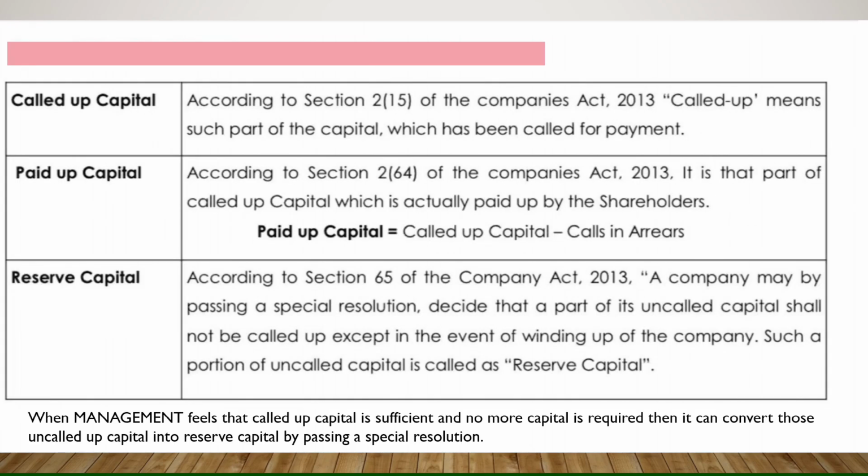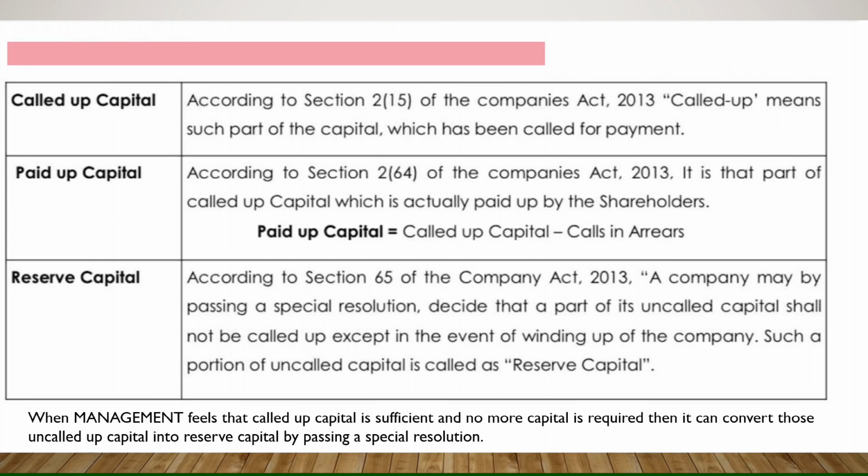Called up capital. Called up capital means such part of capital which has been called for the payment. Means the company can call an amount up to the face value of shares. Now, the total issued capital suppose was 7 lakh. Now I am calling up 5 lakh. So this 5 lakh is my called up capital. What is paid up capital? Paid up capital is that on which I am receiving the amount. That means which is paid by the public.